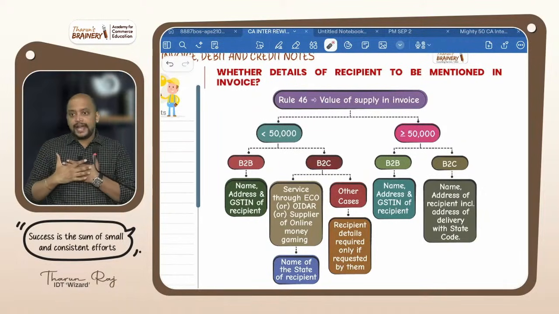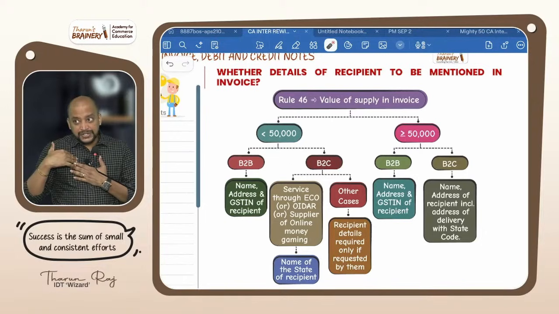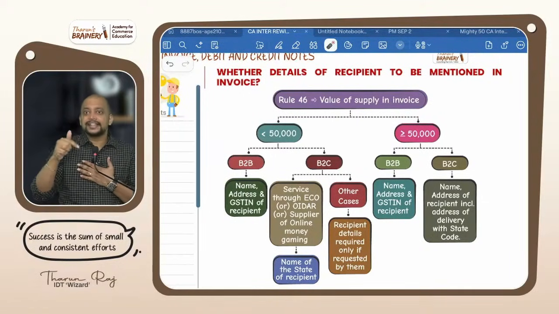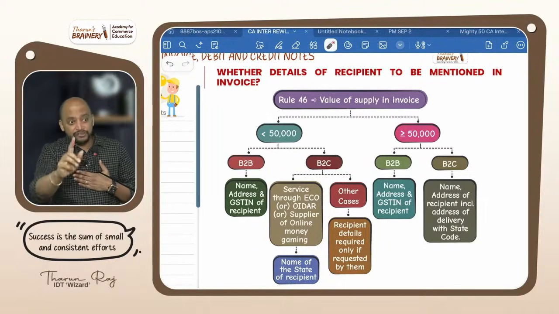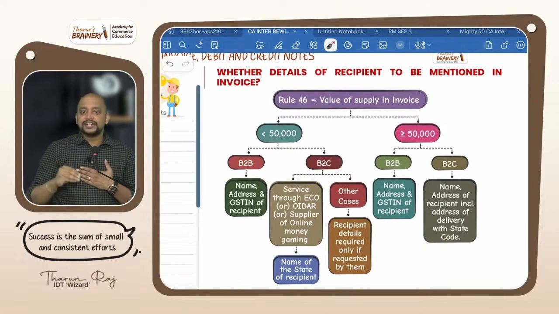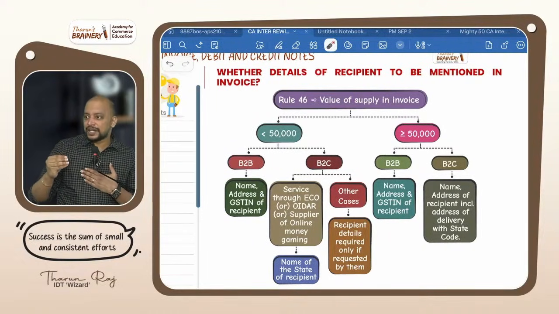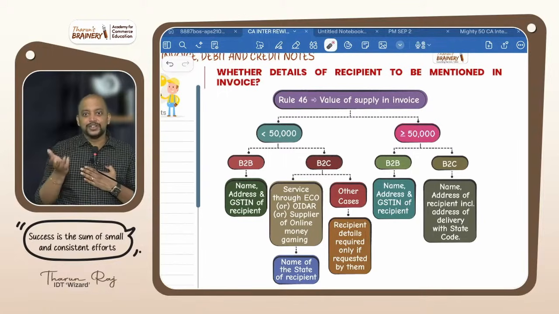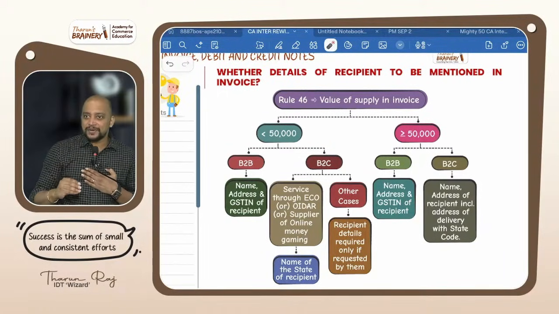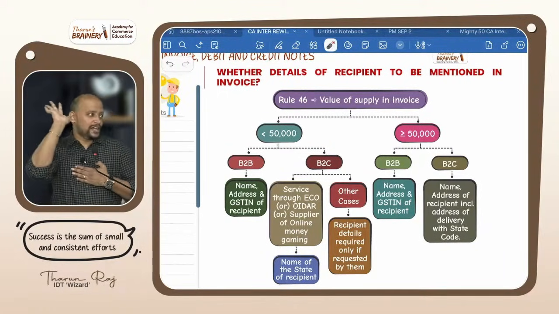For example, I am the supplier and registered, you are the recipient unregistered, say I am charging you fees definitely less than 50,000, so I don't have to give your details in the invoice. An invoice can be given without mentioning the recipient details. Okay? If you ask, sir, mention my name, otherwise I cannot claim any reimbursement or prove it, because my parents will ask whether you paid fees or attended free classes. So that's why you ask, sir, mention my name. So I will mention. Otherwise, I don't have to mention.